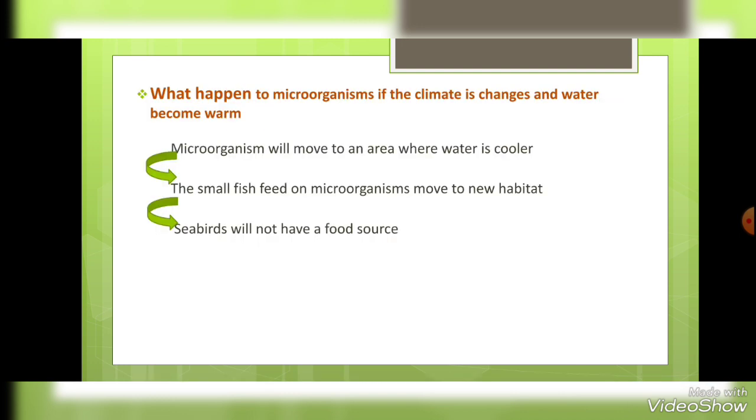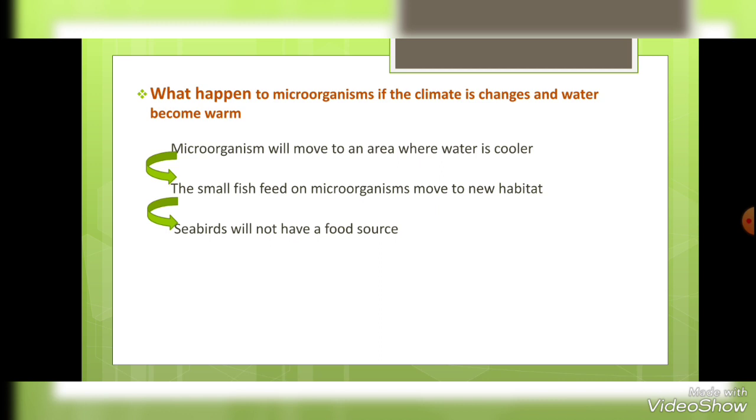What would happen to the microorganisms if the climate is changed and the water becomes warmer? We have said that they can survive in cold water. What would happen if the water would be warm? Of course, the microorganisms will move to another area where the water is cooler. So they can survive in another area where the water is cooler.